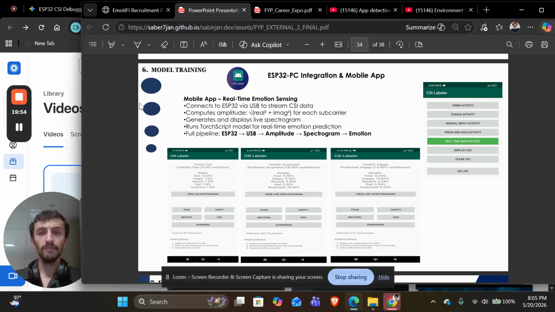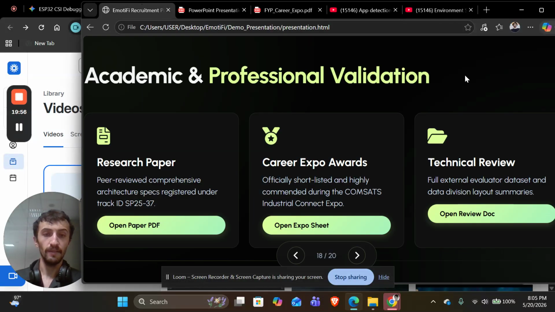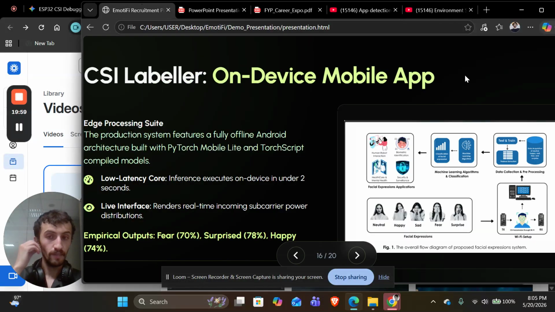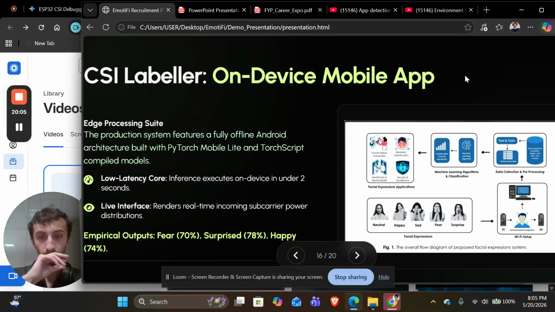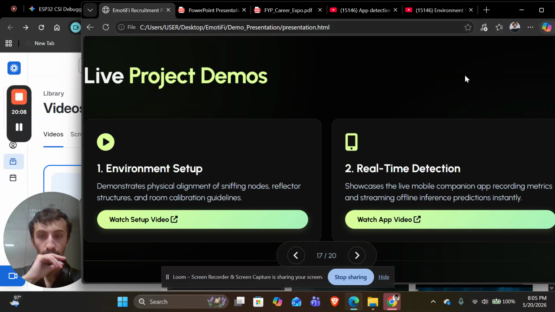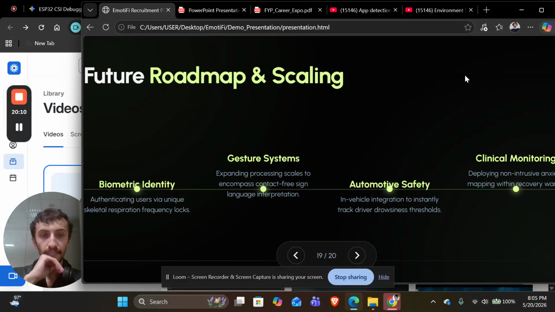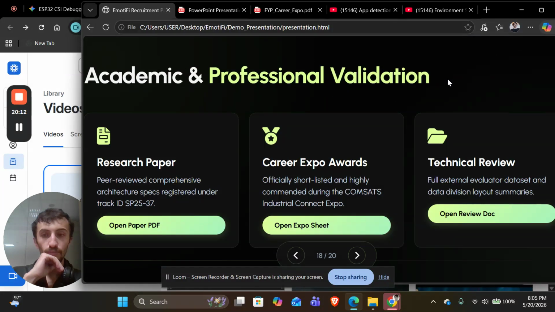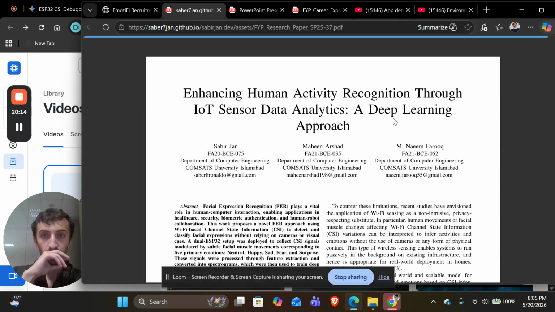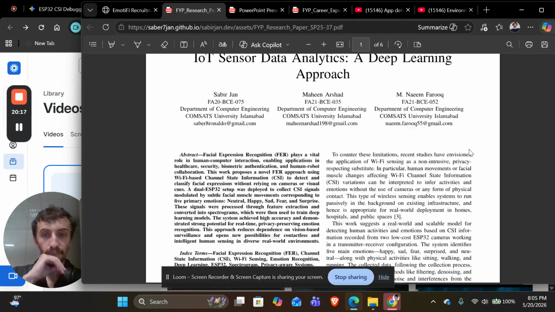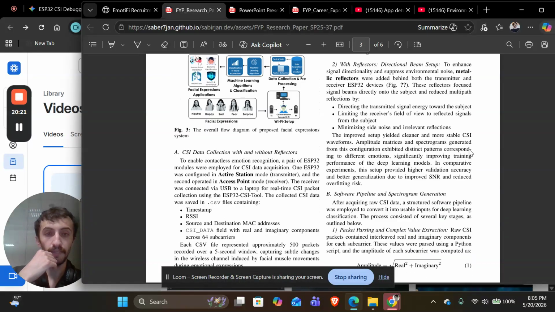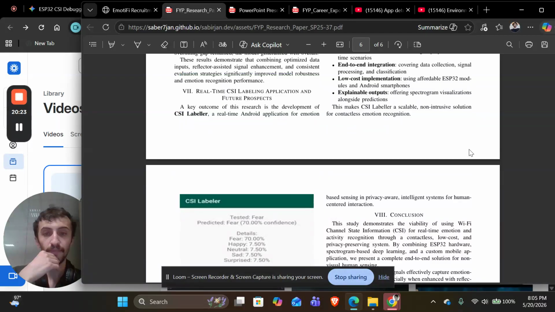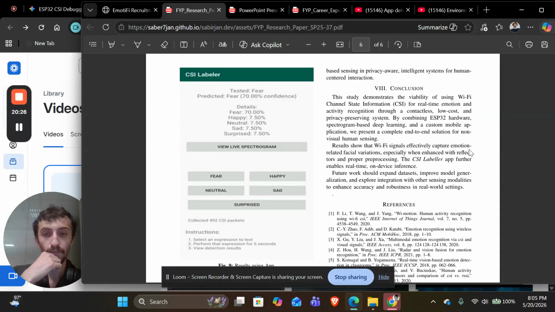So yeah, coming now to my slides, we have talked about the real-time detection, and I showed you the demo as well. With this, I'll finally show you my research paper, which we have worked on and are still working on. We have a lot of mathematics here regarding our project.